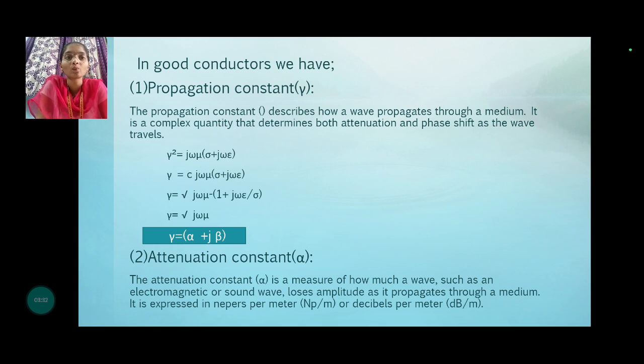The second one is the attenuation constant, represented by alpha. It is a measure of how much a wave, such as an electromagnetic or sound wave, loses amplitude as it propagates through a medium, and it is expressed in nepers per meter or decibels per meter.